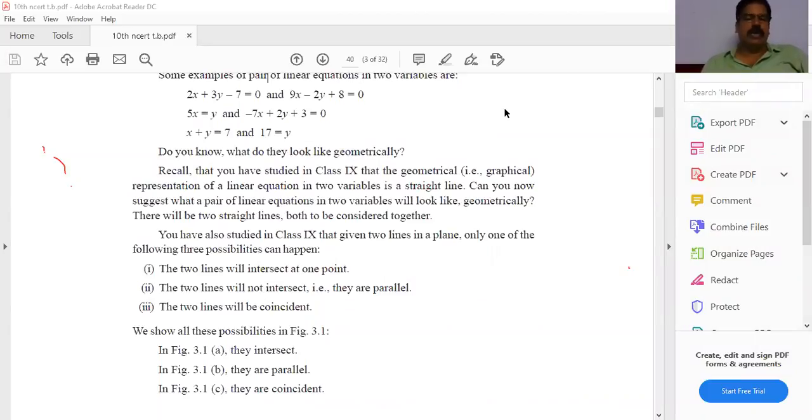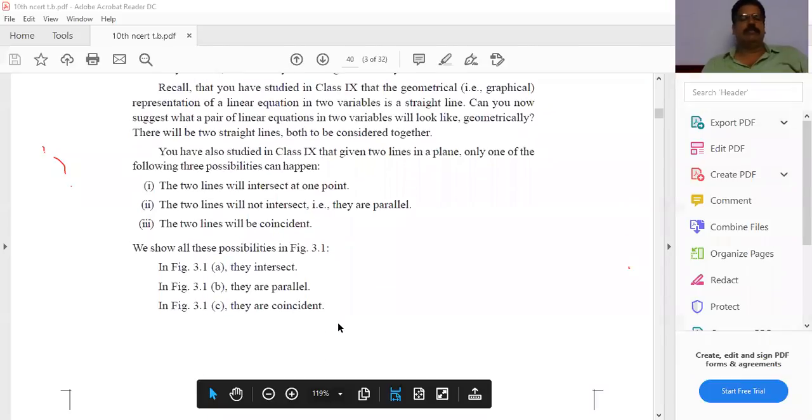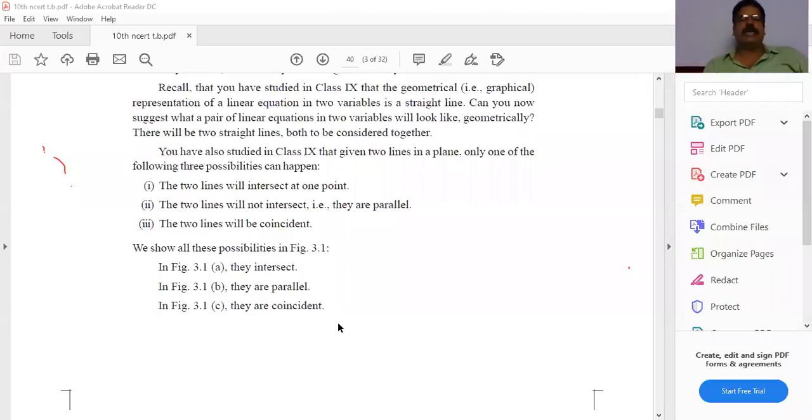The two lines will intersect at one point. The two lines will not intersect, that means they are parallel. The two lines will coincide. These are the three possibilities. The first possibility is they intersect. The second one is they are parallel. The third one is they are coincident.